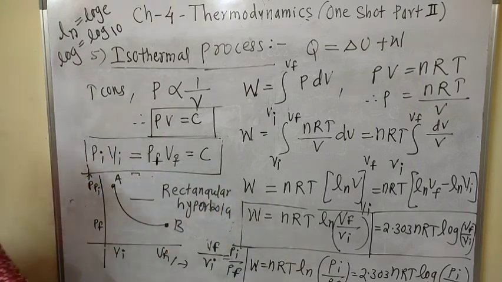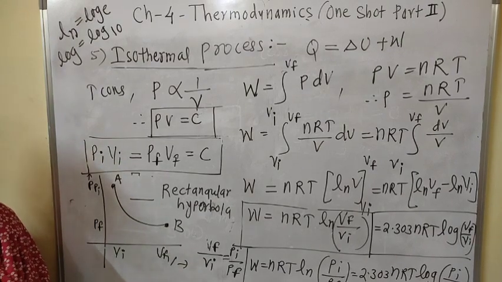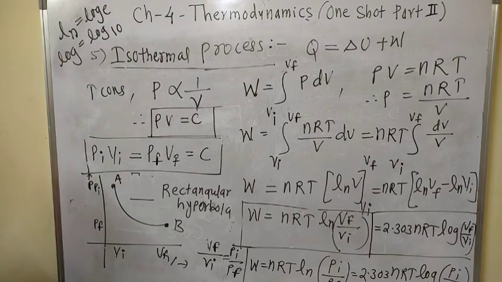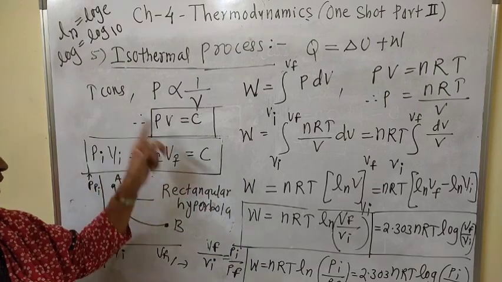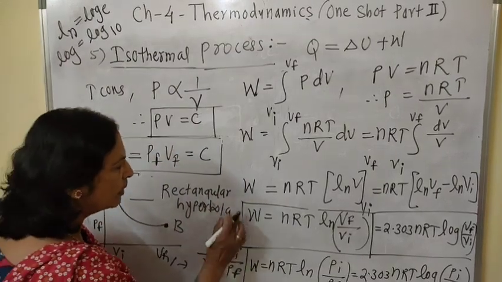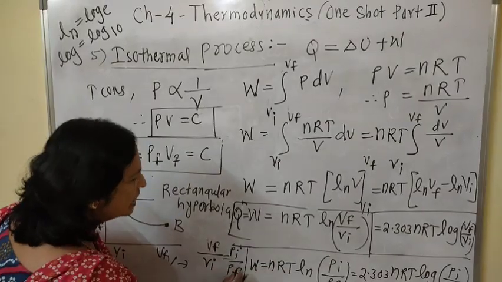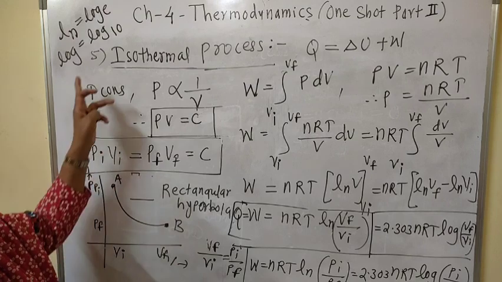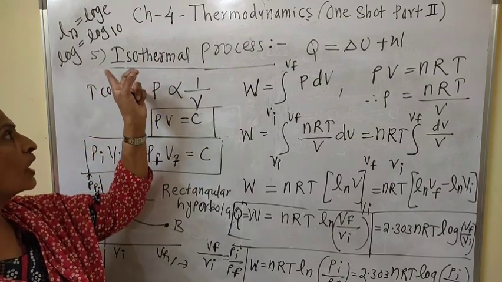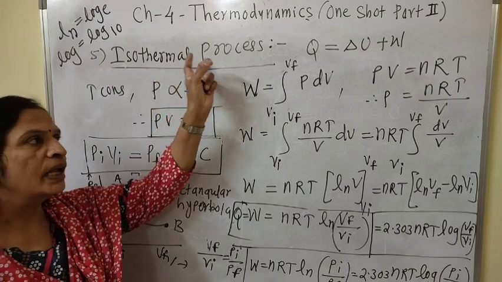This is the nature of the graph, and this curve is called an isotherm. In this manner we can explain the work done, Q equal to W, and therefore Q is equal to W in this case, and this is the thermodynamics for the isothermal process.